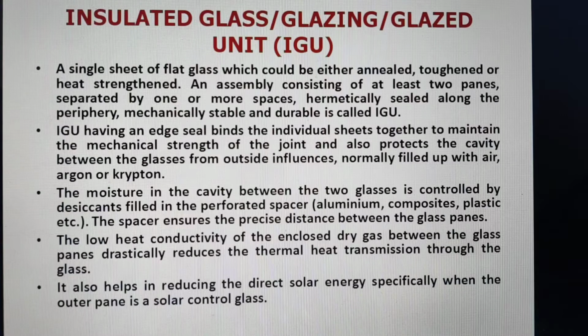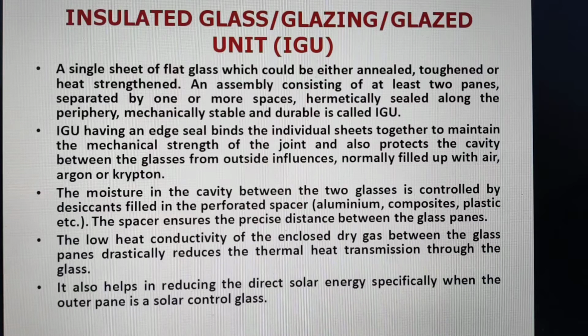Moisture in the cavity between two glasses is controlled by desiccants filled in the perforated spacer. The spacer ensures the precise distance between the glass panes. The low heat conductivity of the enclosed dry gas between the glass panes reduces the thermal heat transmission through the glass. It also helps in reducing the direct solar energy, specifically when the outer pane is a solar controlled glass.